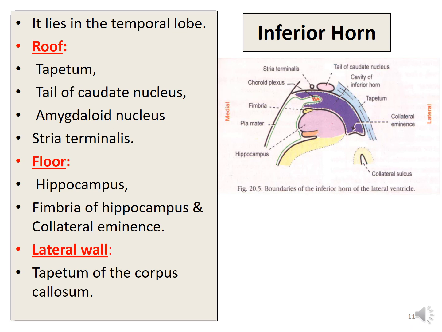Inferior horn, it lies in the temporal lobe, and the roof is formed by the tapetum, tail of the caudate nucleus, amygdaloid nucleus, not shown here, and stria terminalis. While the floor is formed by the hippocampus, fimbria of hippocampus, and collateral eminence. So here is the collateral eminence, and again the fimbria, this is the fimbria, and this is the hippocampus. So the floor is formed by these structures, while the lateral wall is also formed by the tapetum of the corpus callosum.